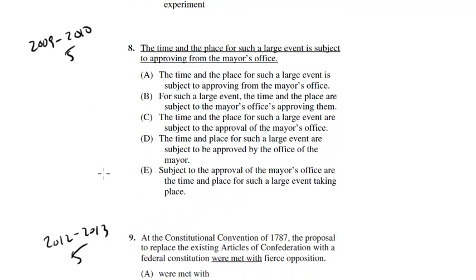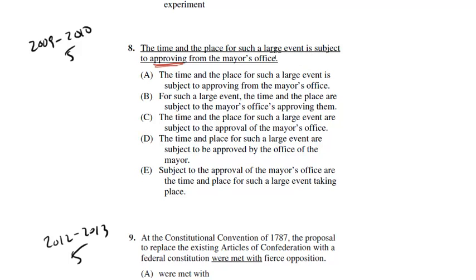Number 8. The time and place for such a large event is subject to approving from the mayor's office. So we got a couple issues here. So first, you might have seen this issue with approving. It's subject to approving from the mayor's office. That's a bit strange. It's unidiomatic. But also we have a subject-verb issue.